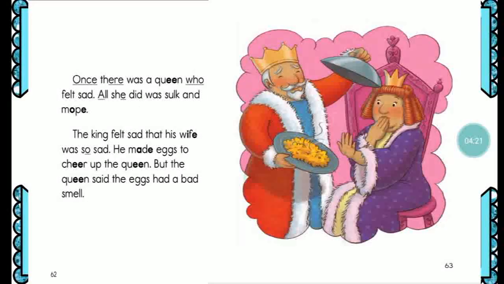Okay, let's keep going. Once there was a queen who felt sad. All she did was sulk and mope. The king felt sad that his wife was so sad. He made eggs to cheer up the queen. But the queen said the eggs had a bad smell. Yuck. What word would you use to describe the queen at this point? I don't like what she did.